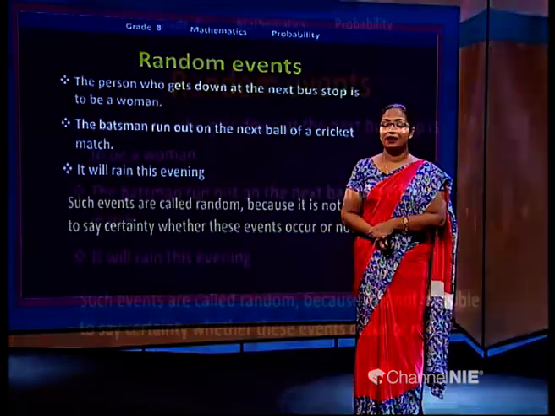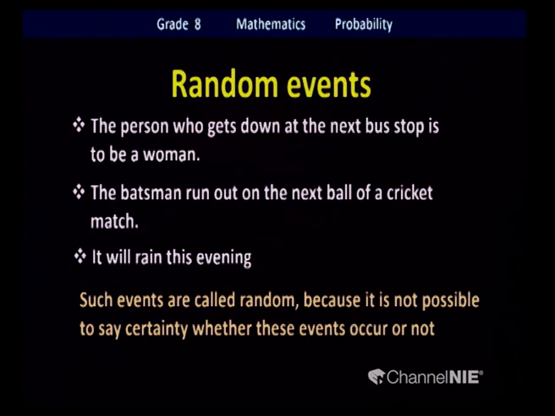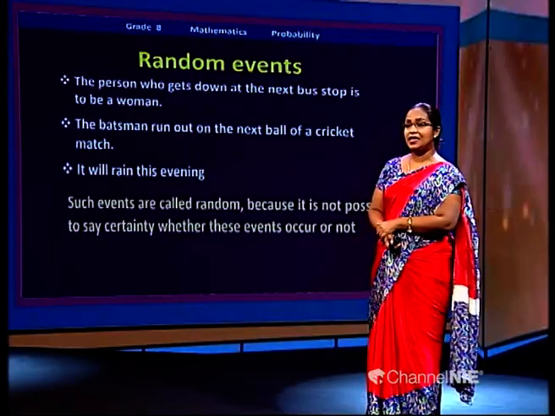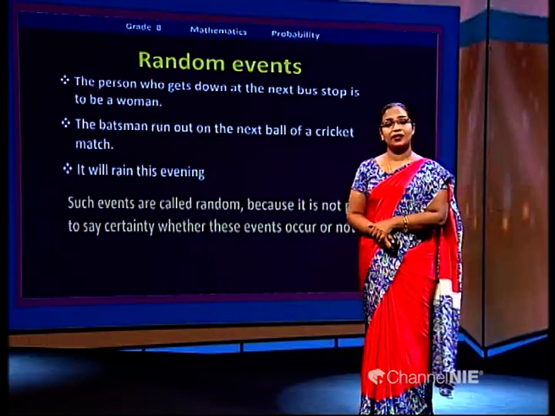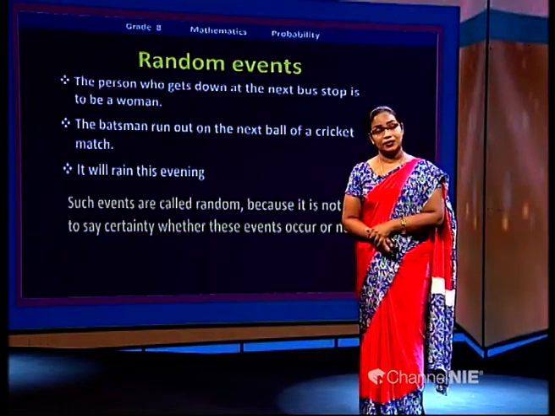So we can summarize this: such events are called random because it is not possible to say certainly whether these events occur or not. Until it happens, we don't know. Are you okay with these random events now? Okay, we'll learn more about probability.